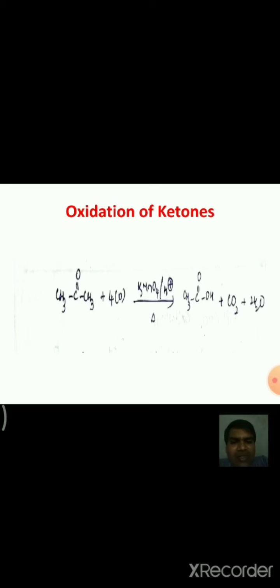While in the case of ketones, the number of carbon atoms in the carboxylic acid formed is always lower than in the ketone molecule, because oxidation of ketone involves the breaking of a carbon-carbon bond.